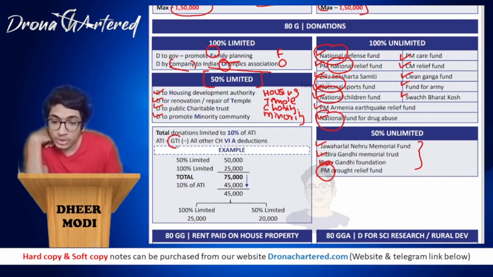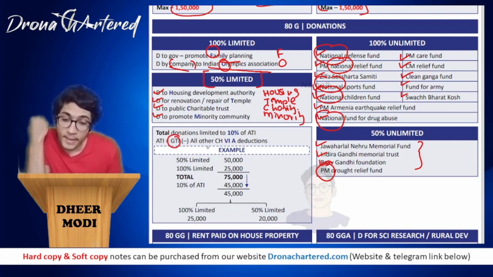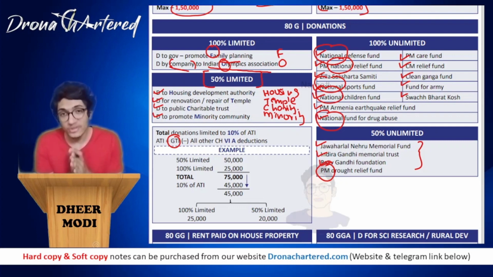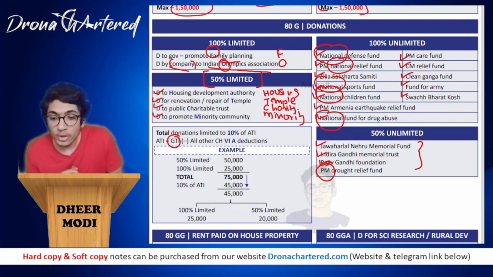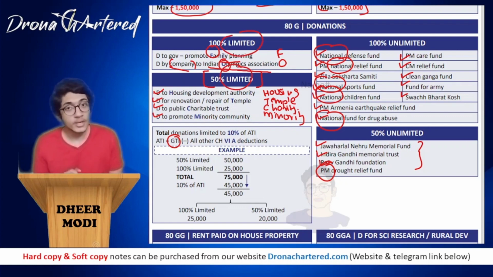Your ATI is your GTI, that is your gross total income, minus all other Chapter 6A deductions. After you subtract all 6A deductions from your gross total income, this will be called your ATI. And 10% of that ATI will be allowed as deduction for your limited donations. Okay, so let's solve a question.